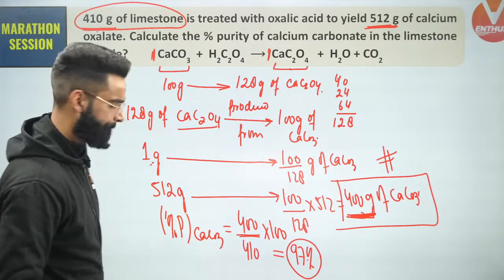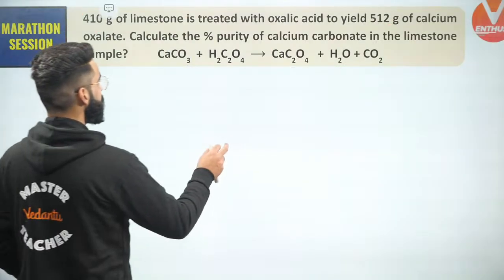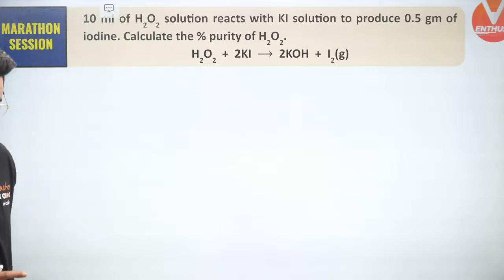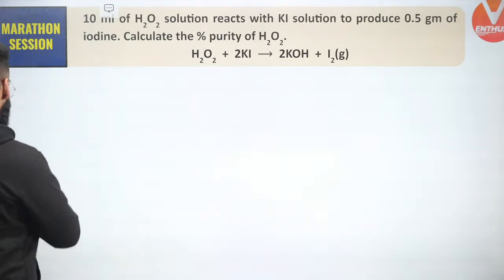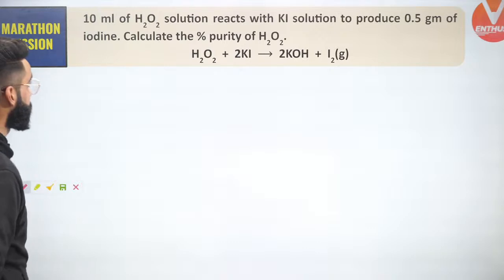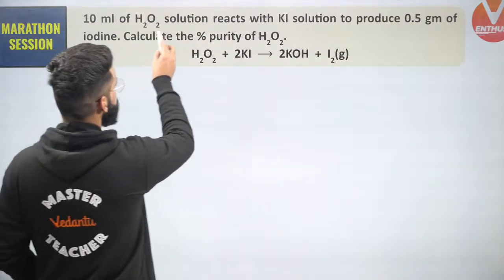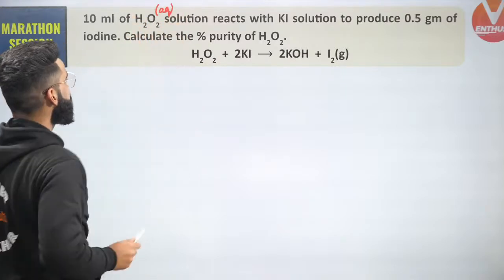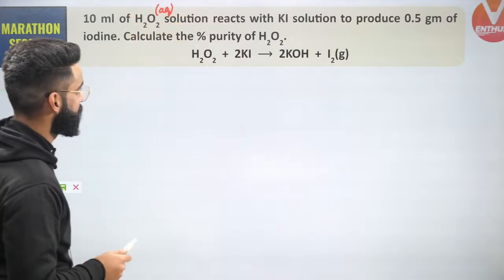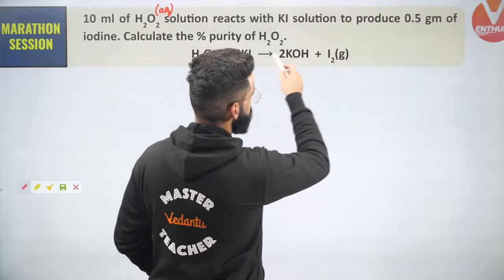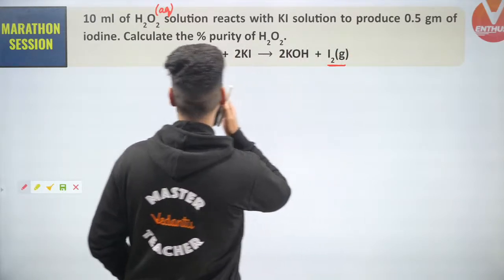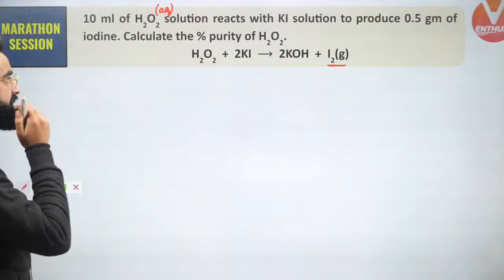Okay, let's move on, guys. This is one very, very nice question right here. Understand what I'll be doing. 10 ml of H2O2, okay, there is something missing: aqueous solution. 10 ml of H2O2 aqueous solution reacts with KI to produce 0.5 grams of iodine. Calculate the percentage purity of H2O2.